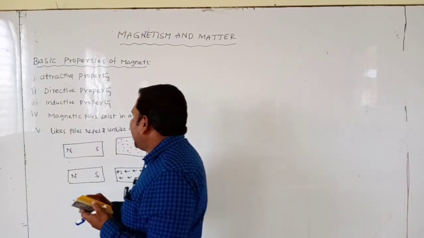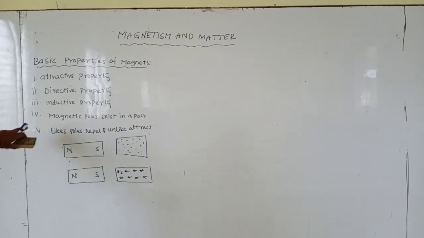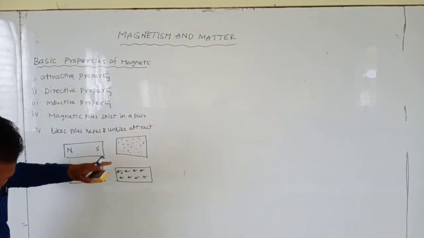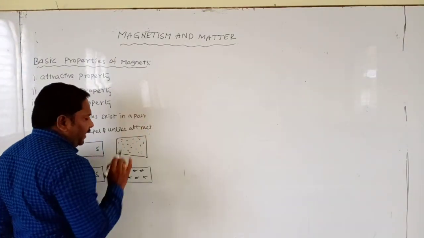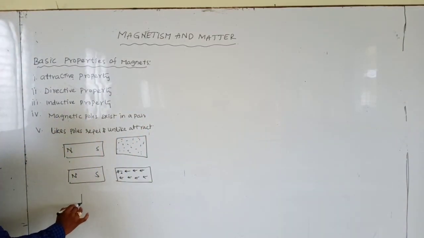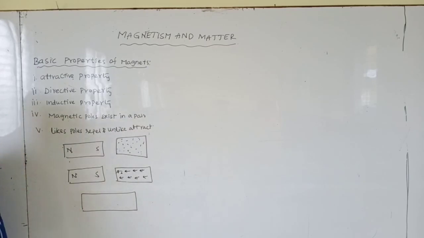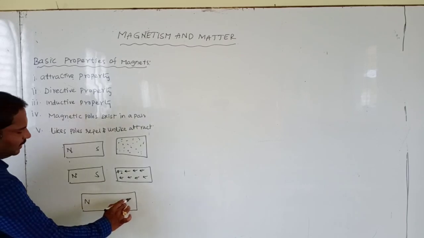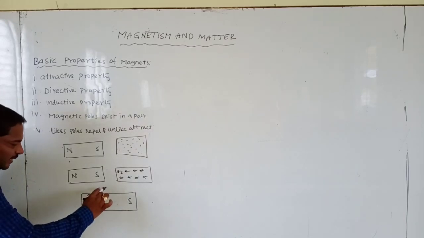Next, like poles repel, unlike poles attract. Magnetic poles exist in pairs. Suppose this is one bar magnet. Every bar magnet has a north pole and a south pole. Now it is cut into two parts.